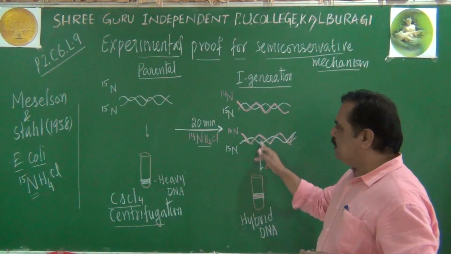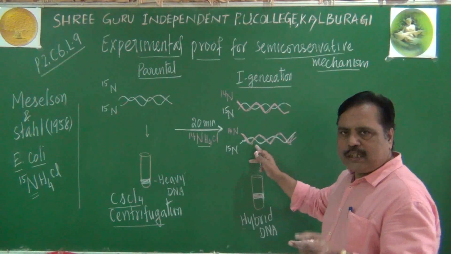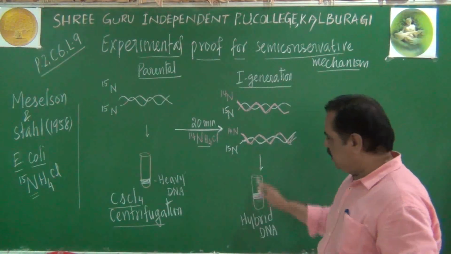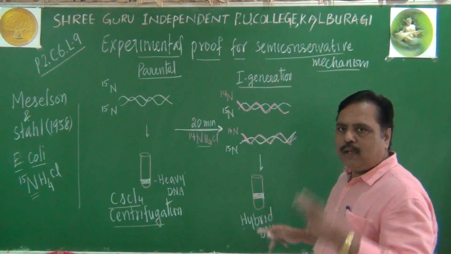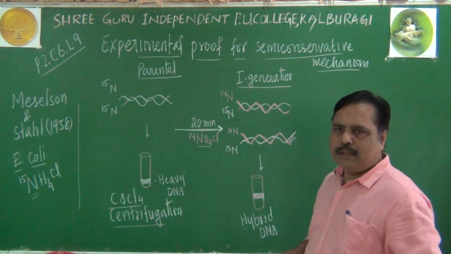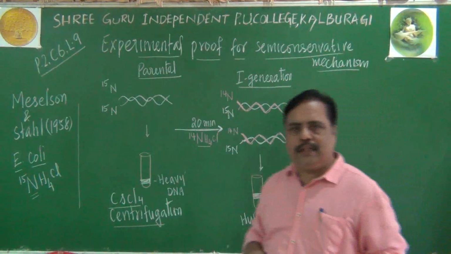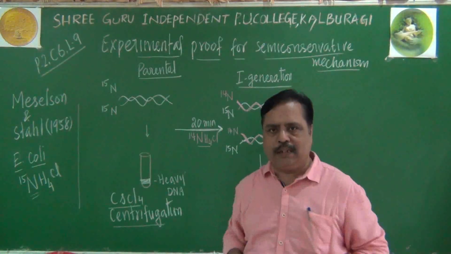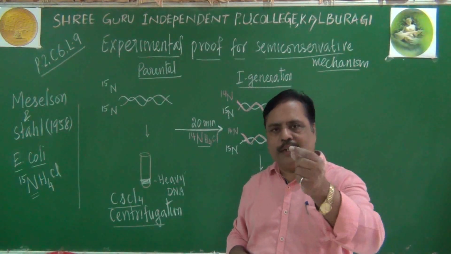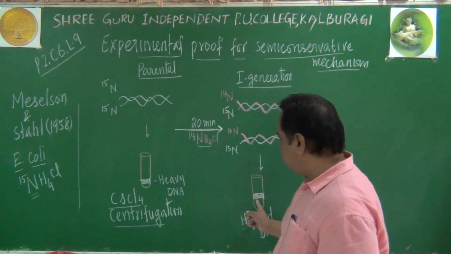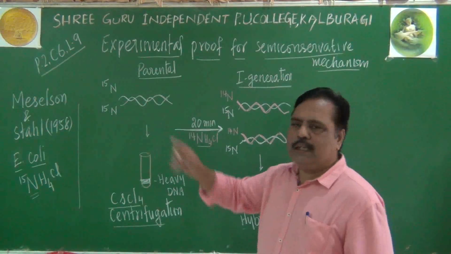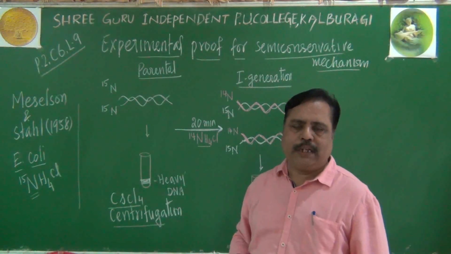If in this daughter molecule both strands were newly synthesized, I should have got one light N14 band and one heavy N15 band. Two bands I should have got. But we are not getting that. We get a hybrid band. What is hybrid? It has both N14 and N15. So a hybrid band being obtained means it is a semi-conservative mechanism.